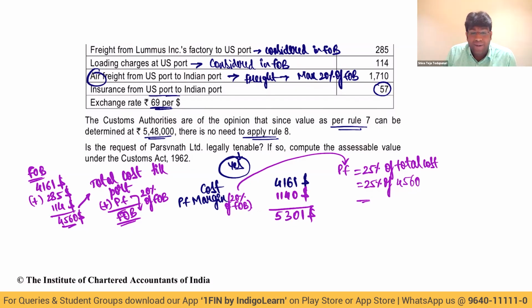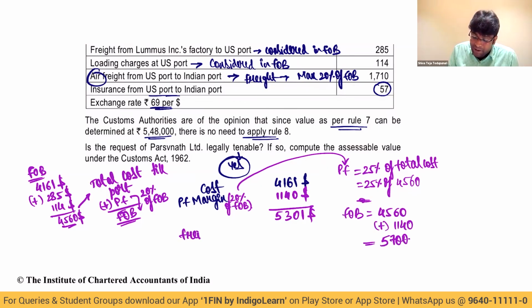Are we getting clarity, everybody? So speak out. Everyone. So what is my FOB price, my dear friends? In short, my FOB will be 4560 plus 1140. That becomes my FOB, which is nothing but 5,700.